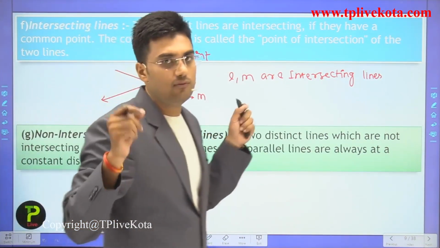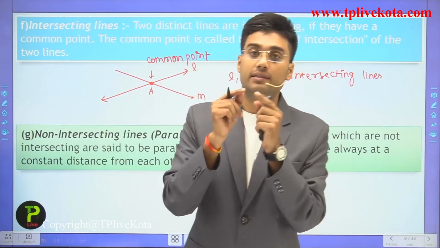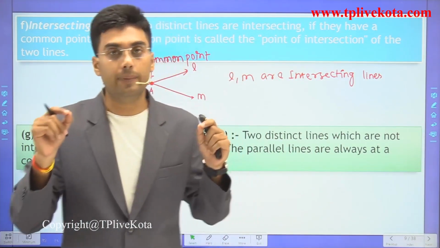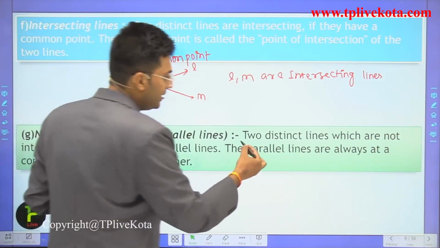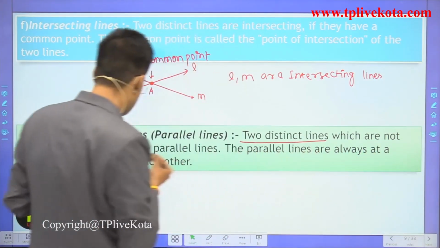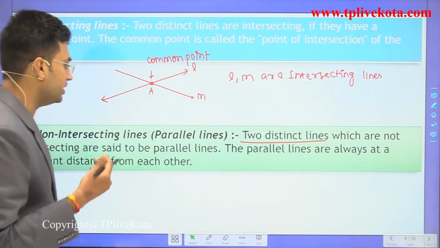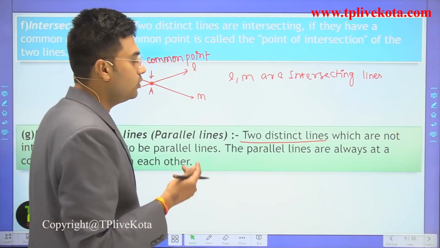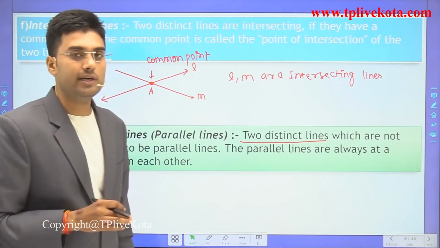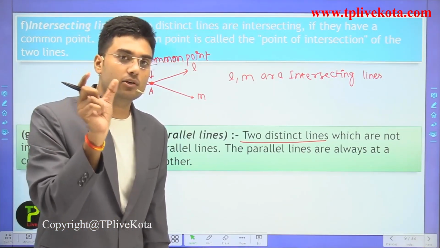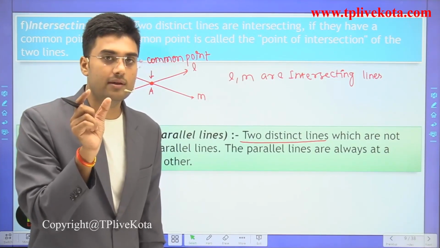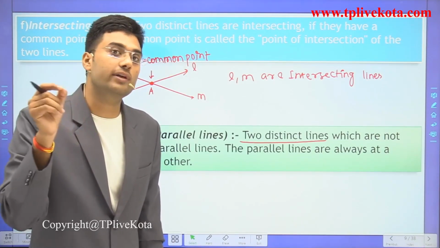Now the next is non-intersecting lines. And students, if lines are non-intersecting, then these lines are parallel. Two distinct lines which are not intersecting are said to be parallel. The term intersecting is introduced for only two lines. For more than two lines we use concurrency.